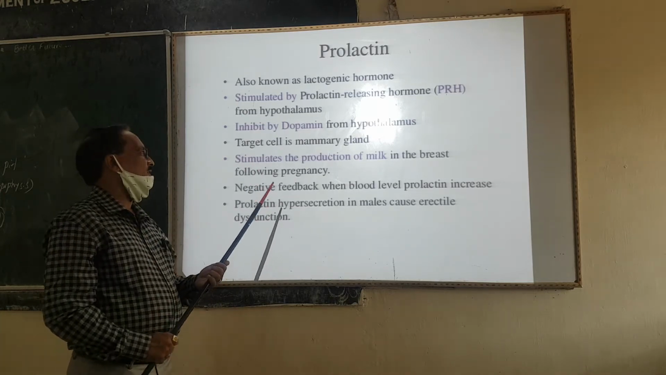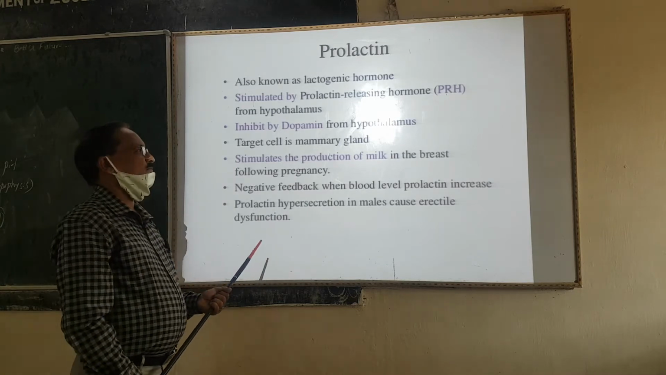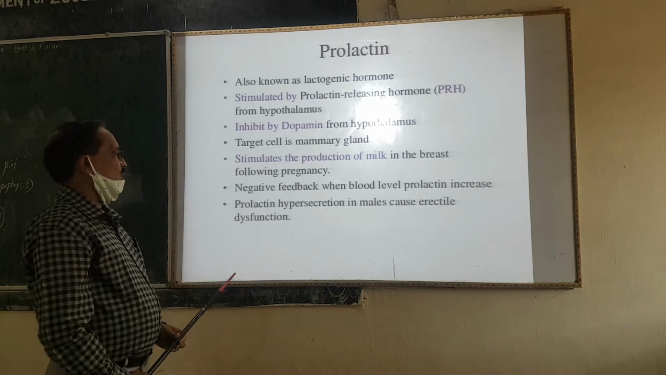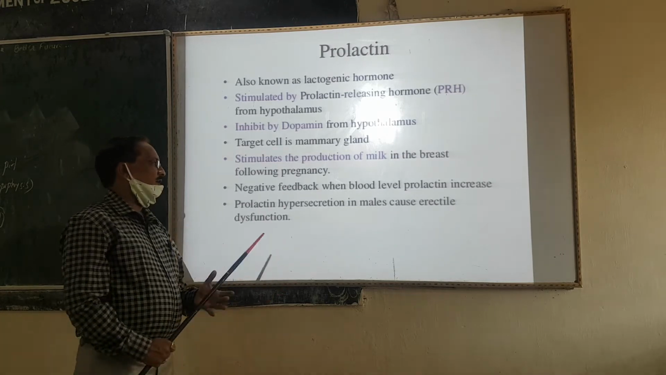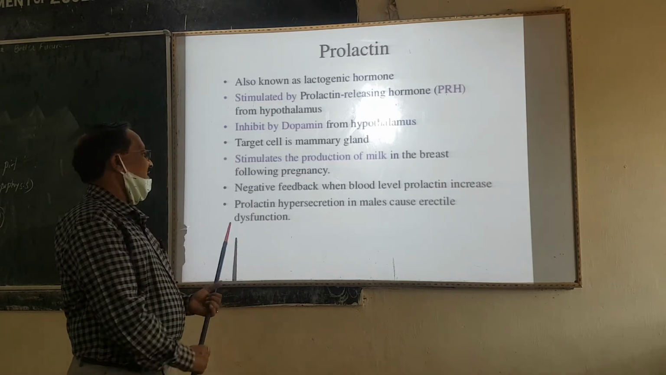Following pregnancy, the secretion is not continuous. During pregnancy the mother secretes the hormone, and lactation, the production of milk, takes place. In negative feedback, when the blood level of prolactin increases, it is inhibited. Prolactin hypersecretion in males causes erectile dysfunction.